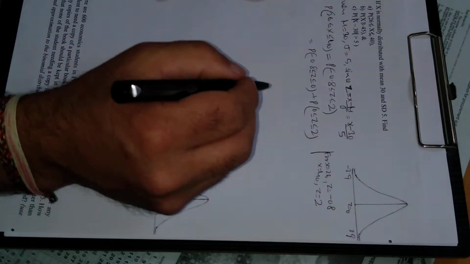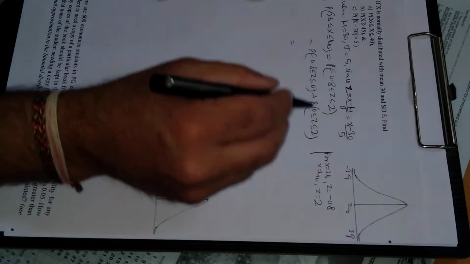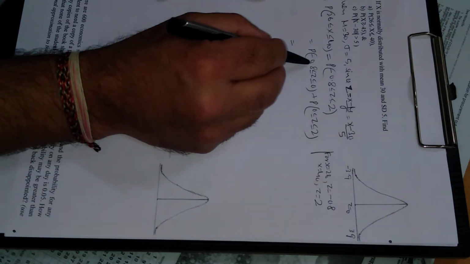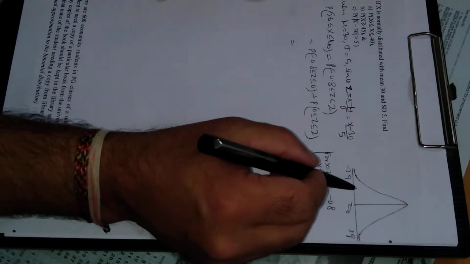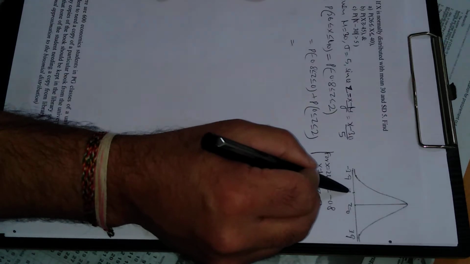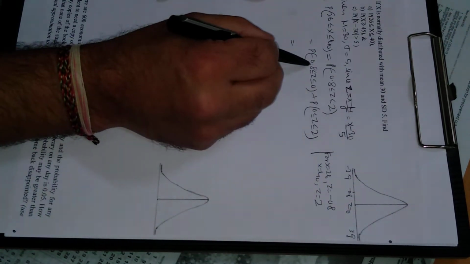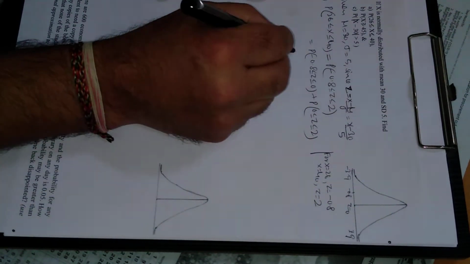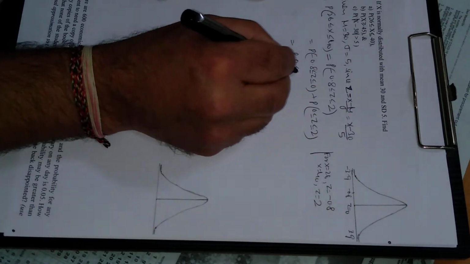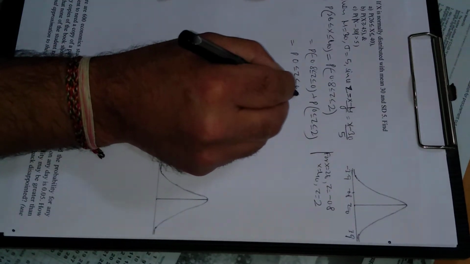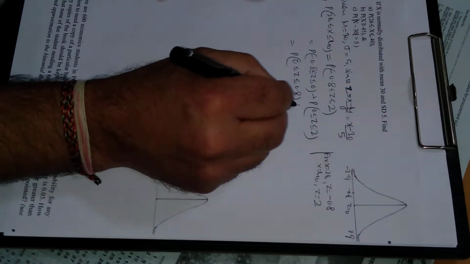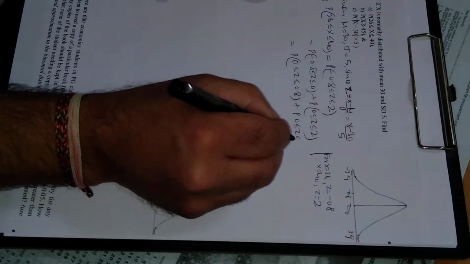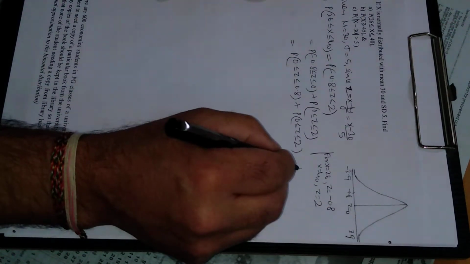By symmetry, minus 0.8 to 0 will be exactly equal to 0 to 0.8.